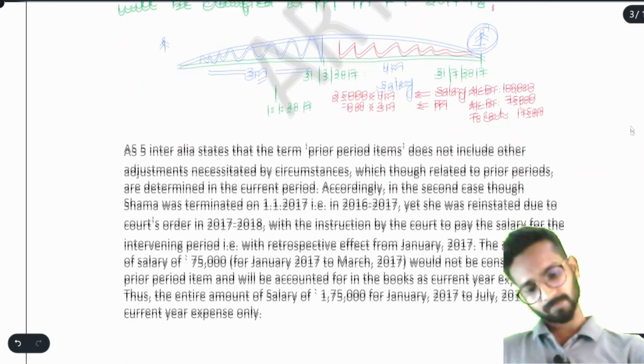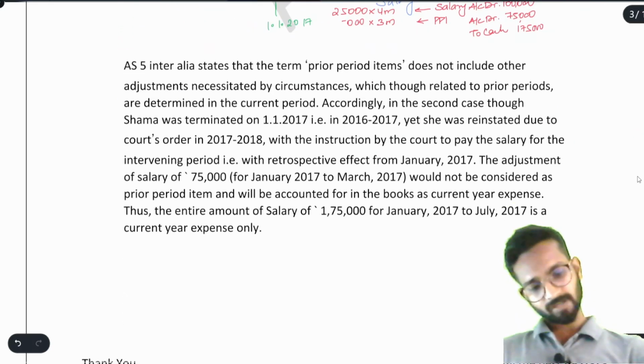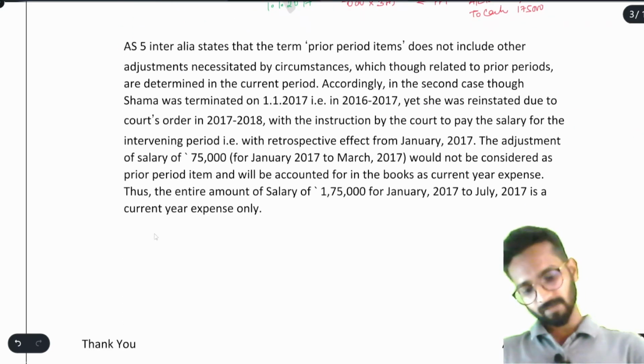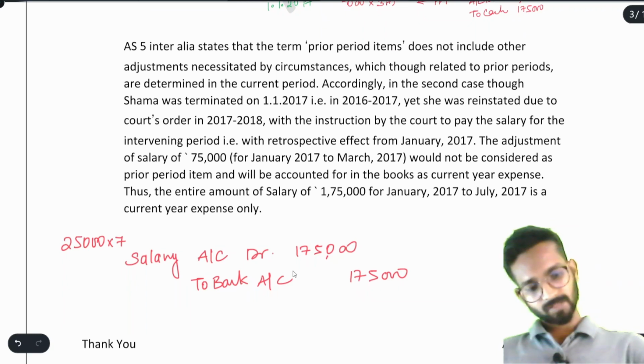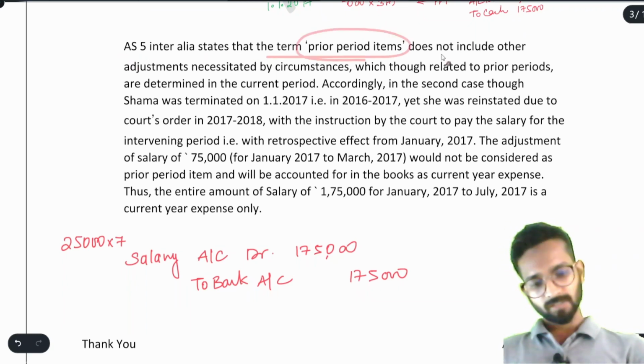So you will write here. Now when we are paying the 7 month salary, the entry will be salary account debit, entire 7 month salary. So 25,000 into 7, that is 1,75,000, to bank, 1,75,000. Simple.